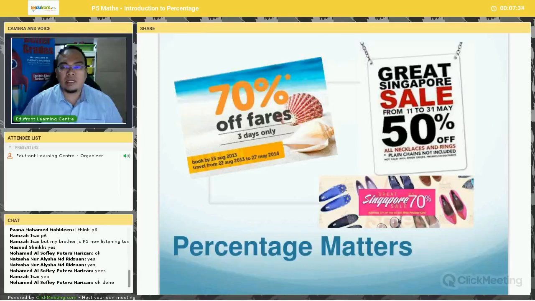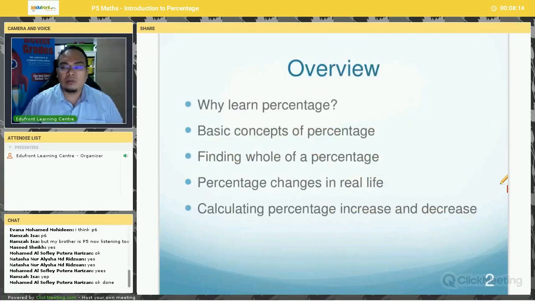So that is why many students at the end of primary 5 or at the beginning of primary 6 have much difficulty solving the more challenging percentage problems. One of the reasons is a poor foundation or understanding of the concepts of percentage. What is percentage? What does percentage mean? And how can you apply the different problem solving strategies on the topic of percentage? Before we move on to the more challenging part, we need to really understand the basics of percentage.